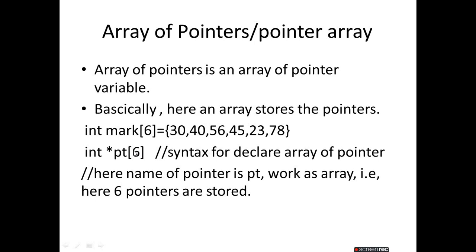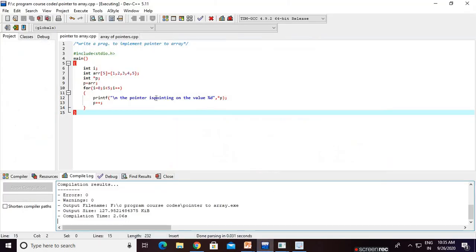Here the name of the array of pointers is pt. This is a pointer, and it works like an array. Now, what is stored? The size here is 6, so it stores 6 pointer variables. Now I will show you on the code. Go to Dev C++.